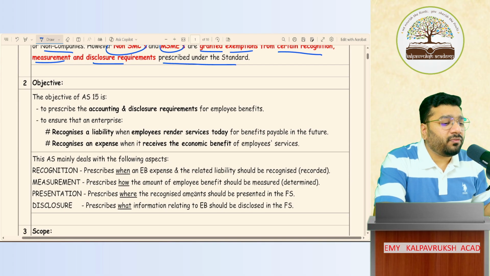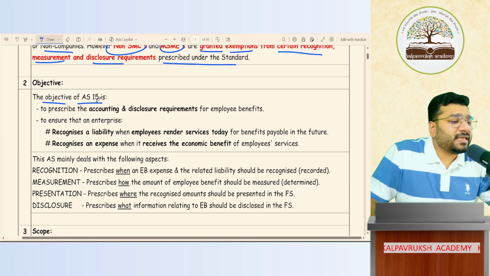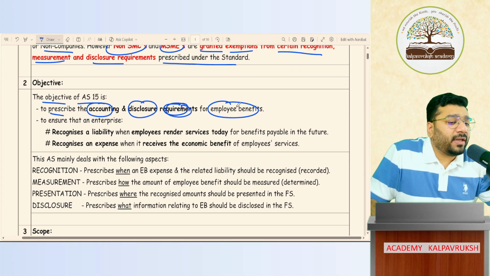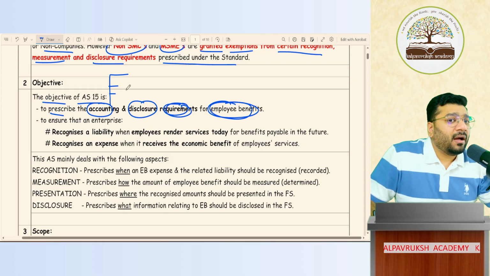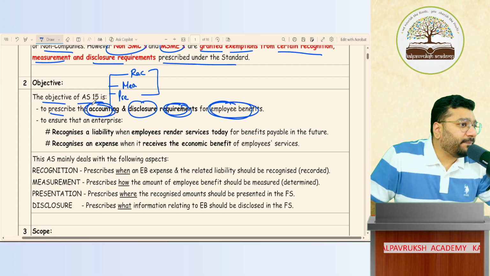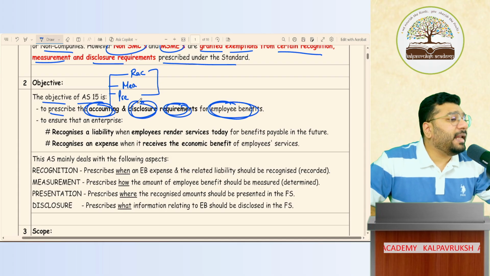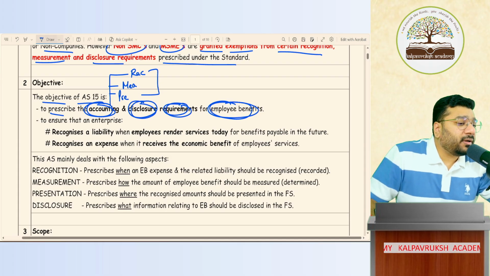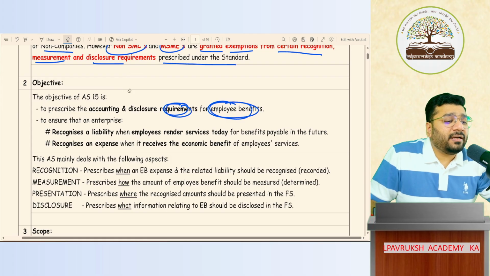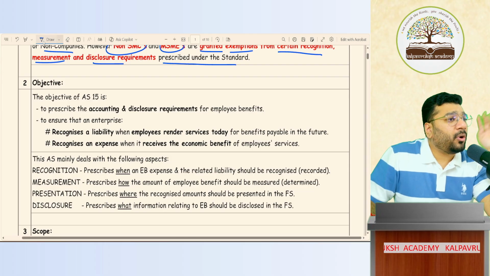Fantastic. Sir, what is the objective of this accounting standard? The objective of this AS 15 is to prescribe accounting requirement of the employee benefit and disclosure requirement of the employee benefit. Here, accounting requirement comprises of three things. That how an employee benefit should be recognized in the books of account, at what value it should be measured, and how it should be presented in the books of accounts. These are the three aspects covered in the term accounting. And apart from that, how this information should be disclosed in the financial statement, a guidance of that is being laid down in this accounting standard 15. Got it? Not got it? So in short, this accounting standard is covering all the four aspects.